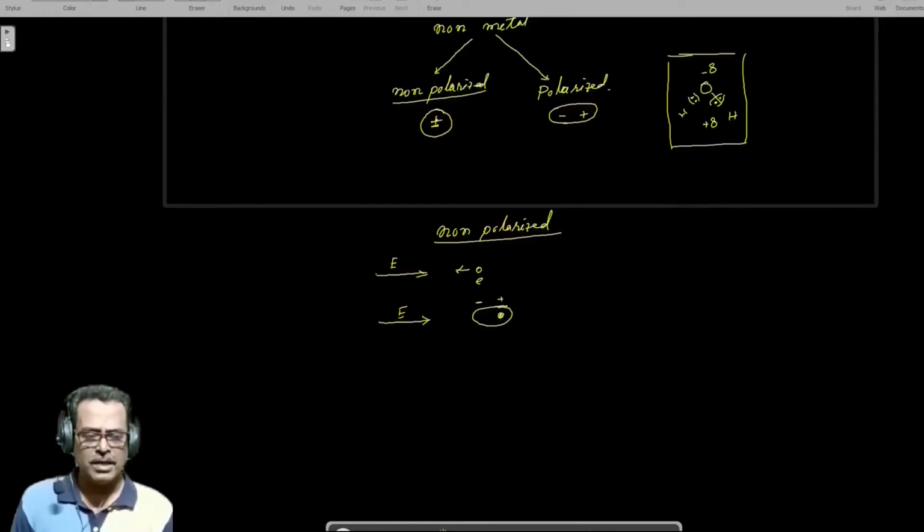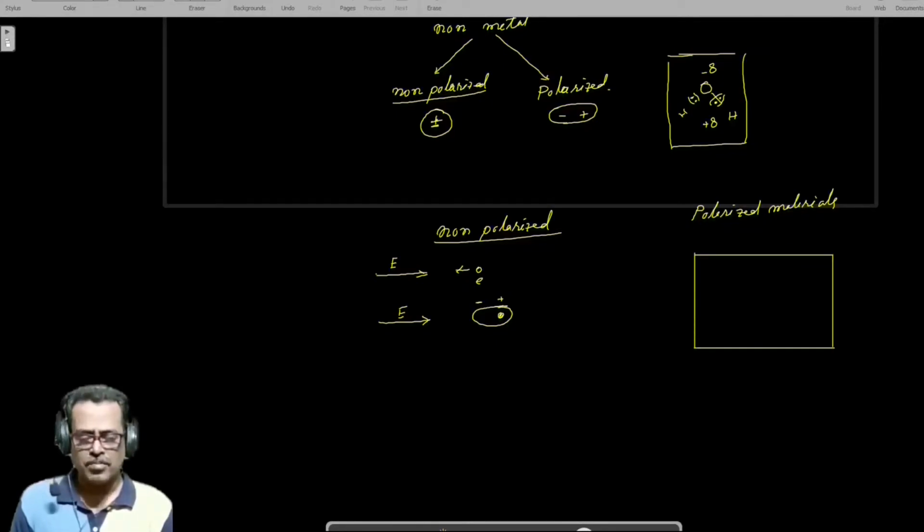On the other hand, in polarized material, the molecules are polarized, but due to thermal agitation or kinetic energy due to temperature, they are oriented in an erratic manner.